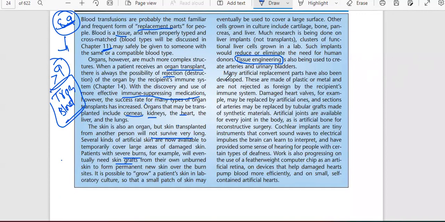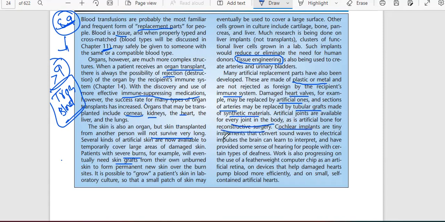Next, many artificial replacement parts have also been developed. These are made of plastic and metal and are not rejected as foreign by the recipient's immune system. Damaged heart valves, for example, may be replaced by artificial ones, and sections of arteries may be replaced by tubular grafts made of synthetic material. Artificial joints are available for every joint in the body. There is also artificial bone for reconstructive surgery.